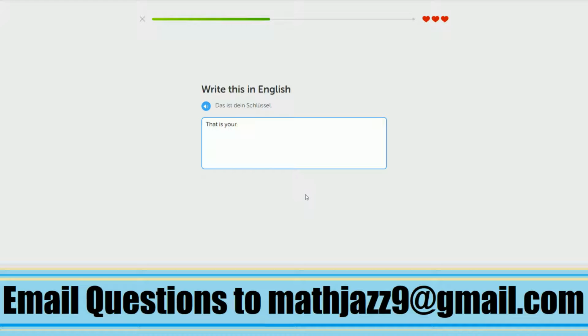Okay. Schlüssel and Schüssel. Is it Schüssel? Schlüssel and Schlüssel? I don't know. They're two words that are almost the same to me. And they are the German word for bowl and the German word for key. And I think that this is key. Yes. Okay. Ich habe ein Sofa. I have a sofa. Das Sofa is the sofa.